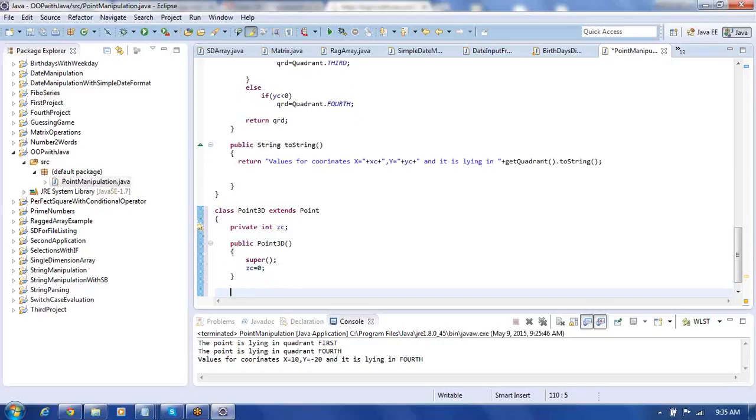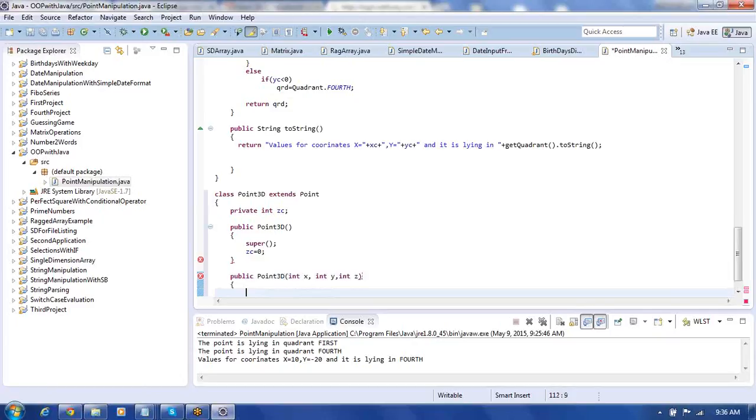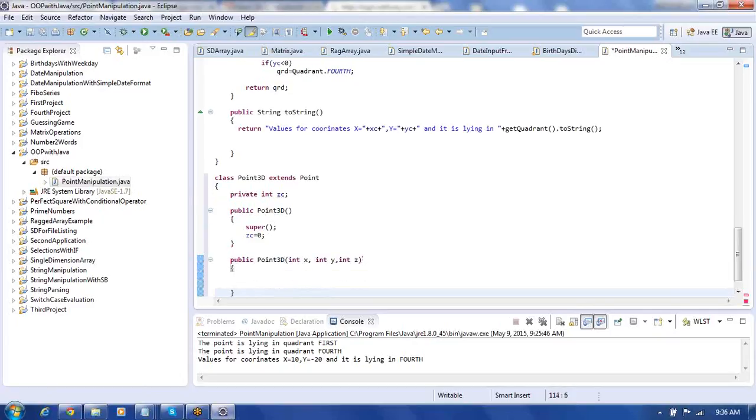Similarly we put one more constructor here, public Point3D, with int x, int y, and the other thing, int z.